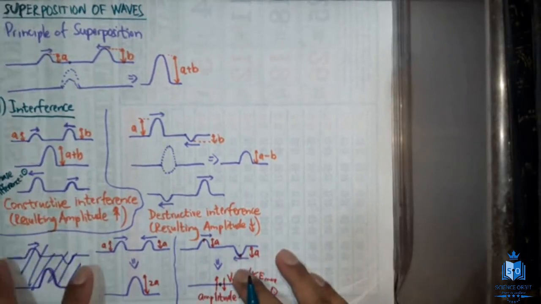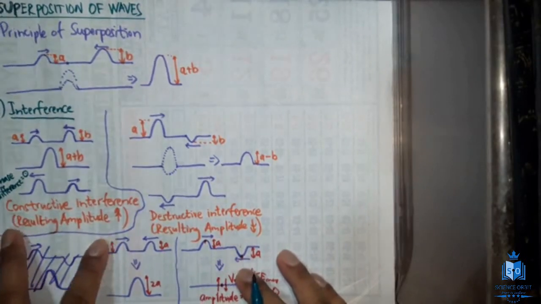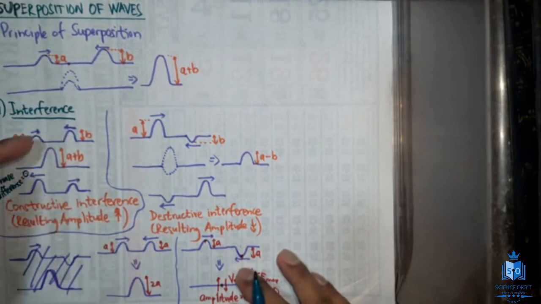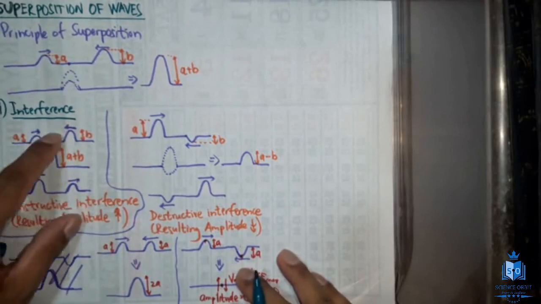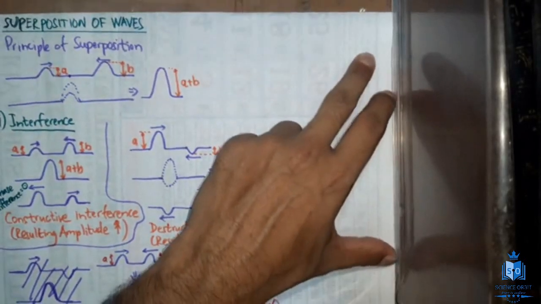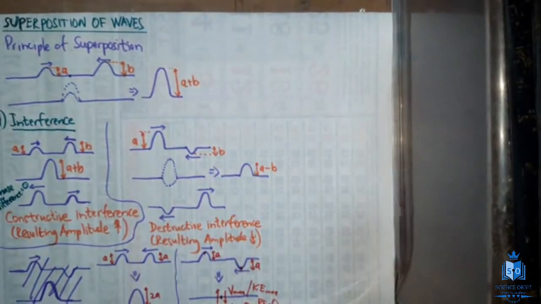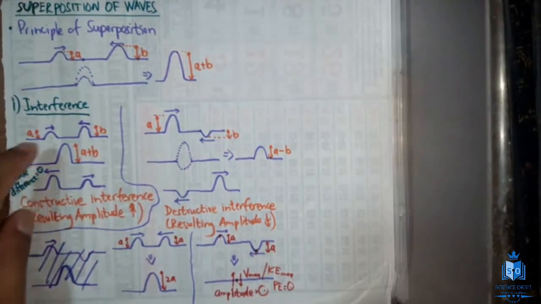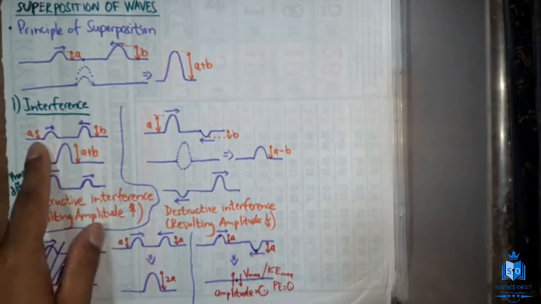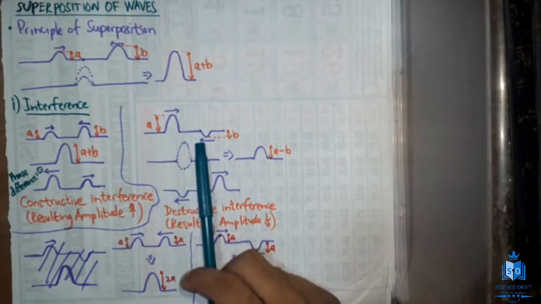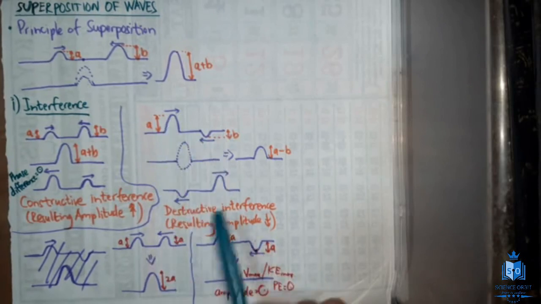The reason is two crests are meeting. If two troughs are meeting, that is also fine. That is also constructive interference, because the amplitude is going to anyway get added. Correct? Alright, the phase difference for constructive interference is 0 because crest and crest are meeting, same phase. But here, a crest and a trough are meeting. So for destructive interference, what is going to be the phase difference?